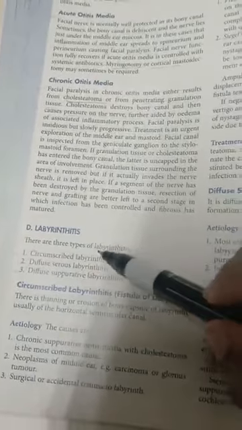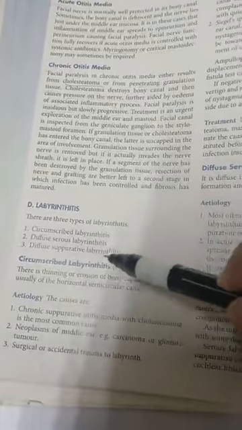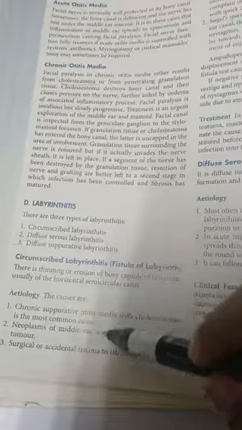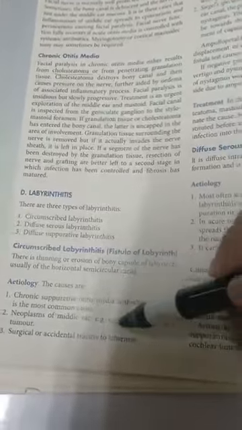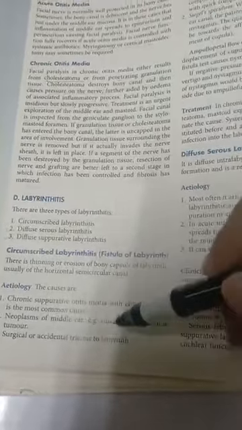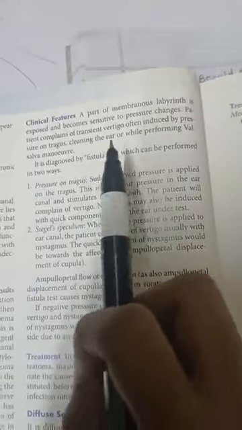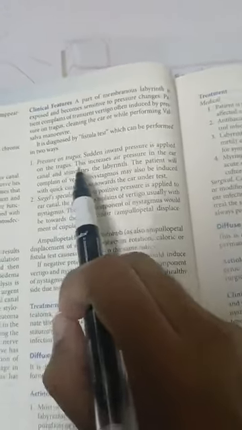It has three types: circumscribed, diffuse serous, and diffuse suppurative. In circumscribed, basically there is thinning and erosion of bone in the capsule. Etiology being chronic suppurative otitis media, neoplasm of the middle ear, surgical and accidental trauma. Clinical features: it is diagnosed by the fistula test, and basically it becomes sensitive to pressure changes, maybe the membranous labyrinth. Pressure on the tragus, that is, sudden inward pressure is applied on the tragus and increases air pressure in the ear.